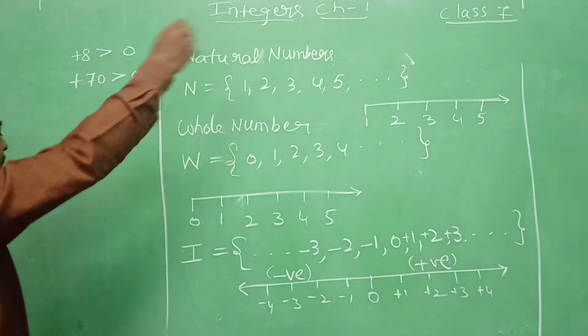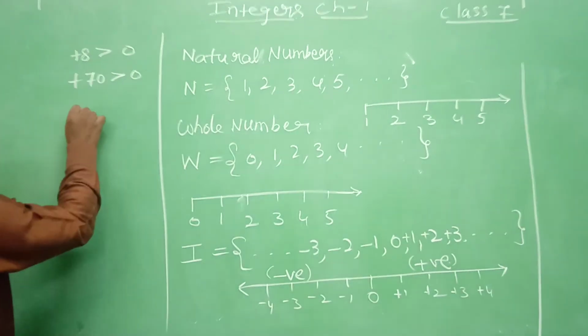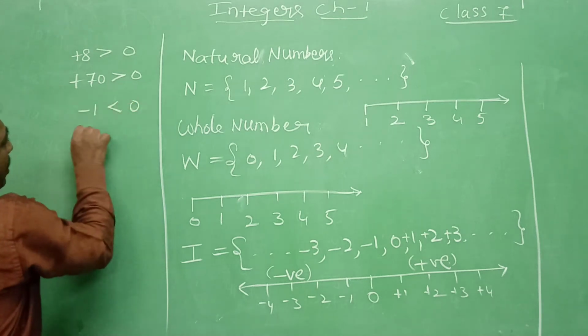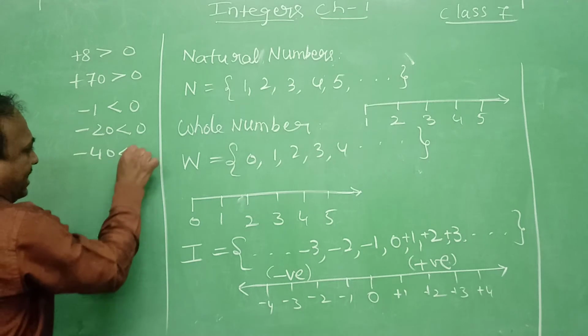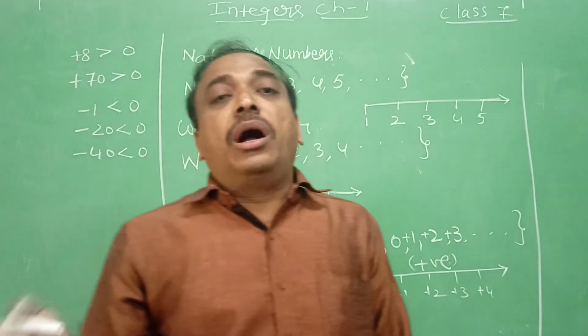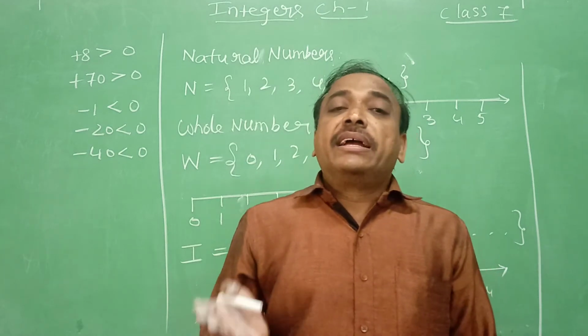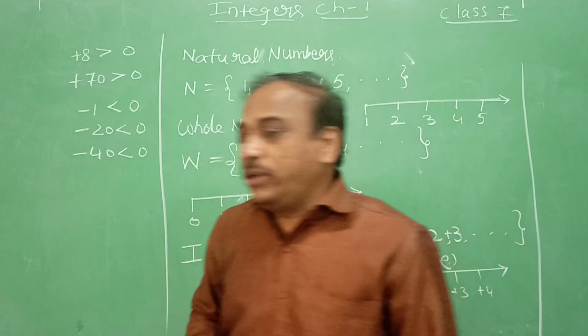Next, all negative numbers are smaller than 0, like minus 1 is less than 0, minus 20 is less than 0, minus 40 is less than 0.